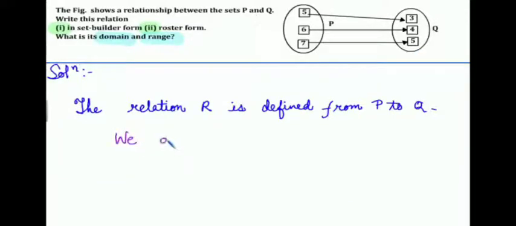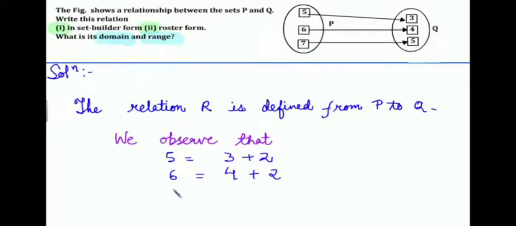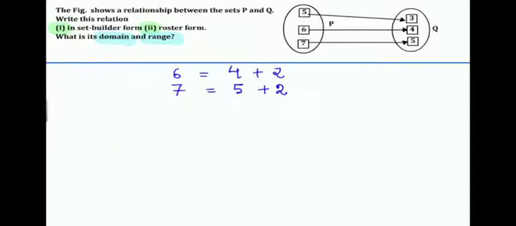So first of all, we observe that the relation 5 is equal to 3 plus 2, 6 is equal to 4 plus 2, and 7 is equal to 5 plus 2. Here we saw that 5 is related to 3, 6 is related to 4, and 7 is related to 5. That is, if we go from Q to P, in each case 2 has been added, then you get the answer. Like 5 plus 2 is 7, 4 plus 2 is 6, and 3 plus 2 is equal to 5.